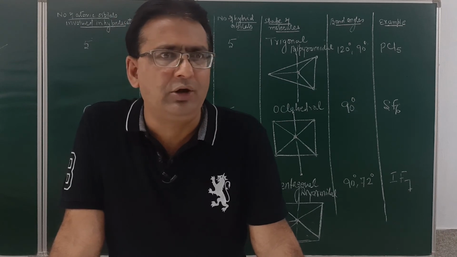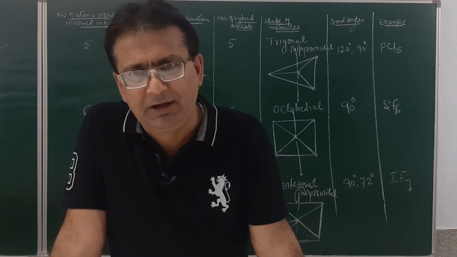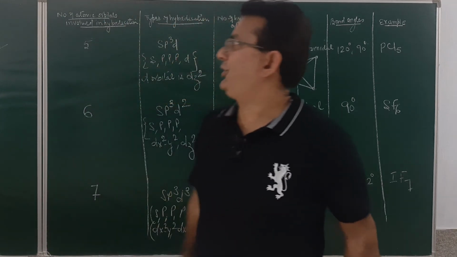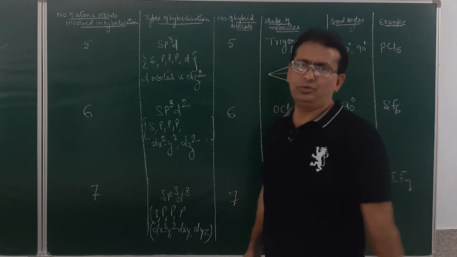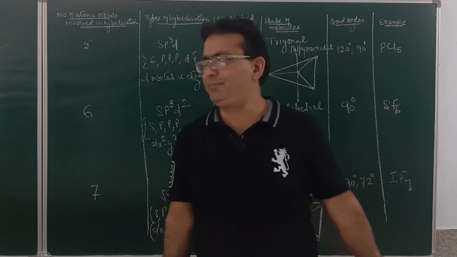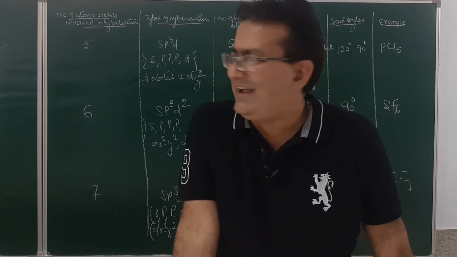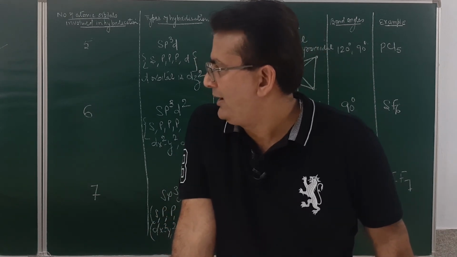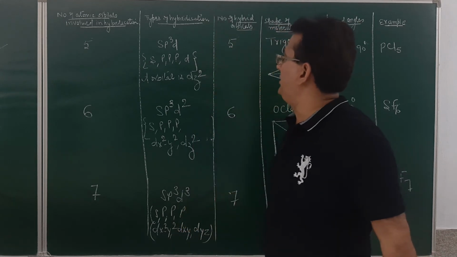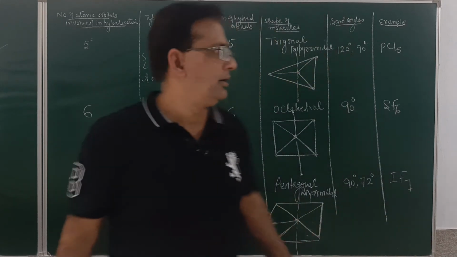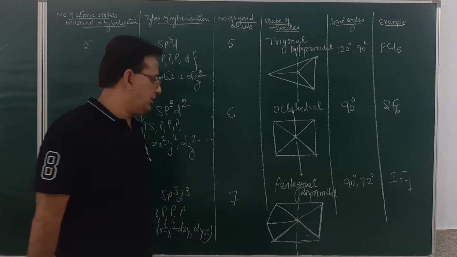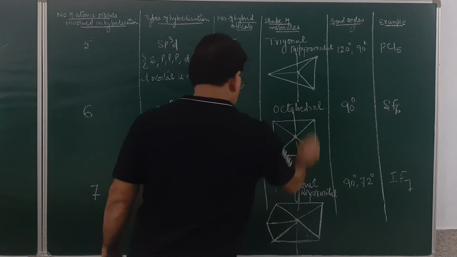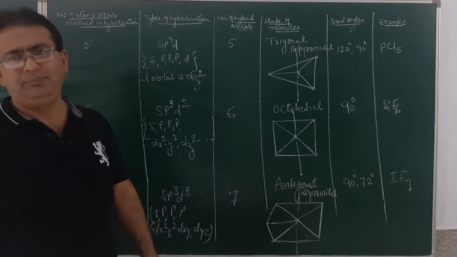The hybrid orbitals obtained may acquire regular geometry or irregular geometry. As far as the shapes of the regular geometry are considered, I have discussed with you in this lecture. It can be sp, which is linear in shape, sp2 trigonal planar, sp3 tetrahedral geometry, sp3d trigonal bipyramidal, sp3d2 octahedral, and sp3d3 pentagonal bipyramidal.